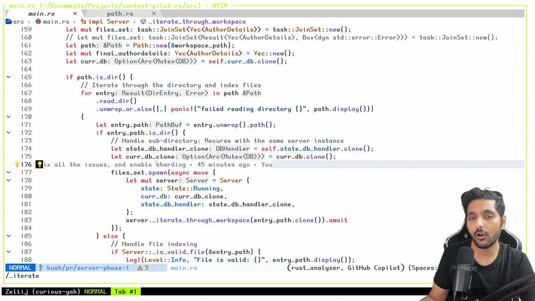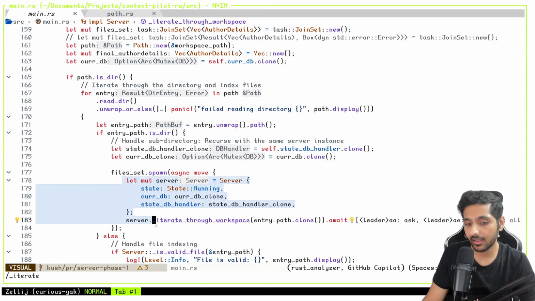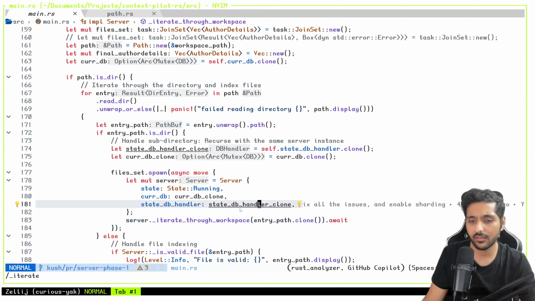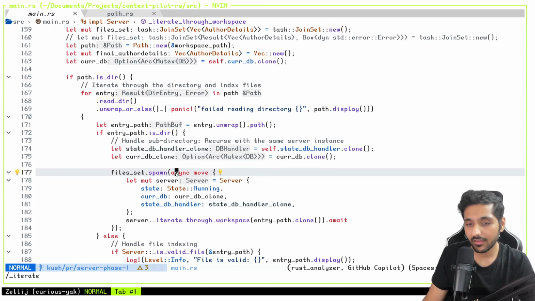It's going to have a lot of reference errors, a lot of lifetime errors and all. So within this, I wanted to own these things again, right? And as you can see, I'm already doing dot await, so that means I'm waiting for it to finish, so it's not a problem at all. So now this async move allows me to have the ownership of whatever variables I'm going to use within this context.